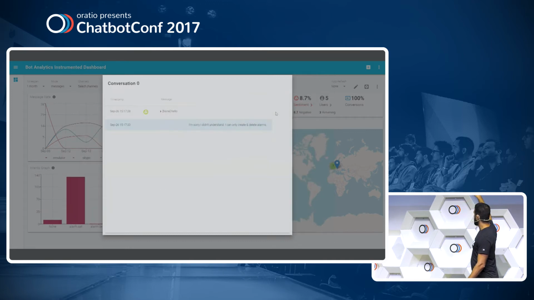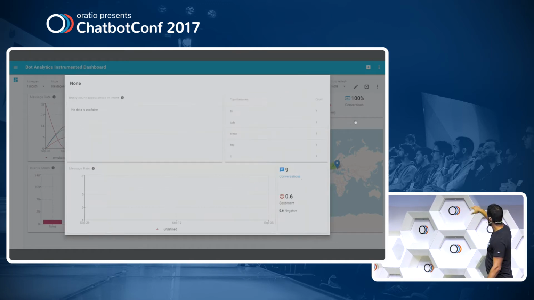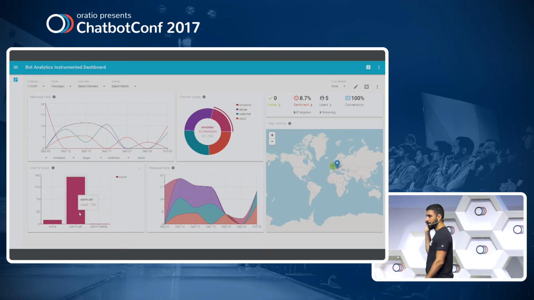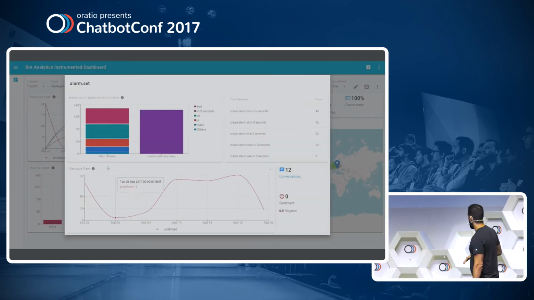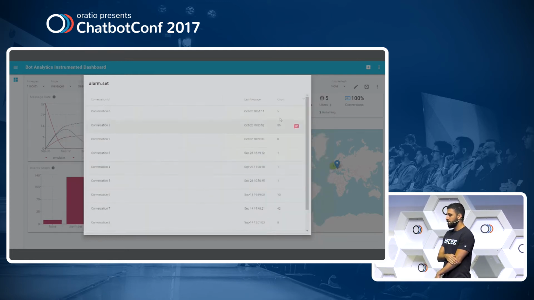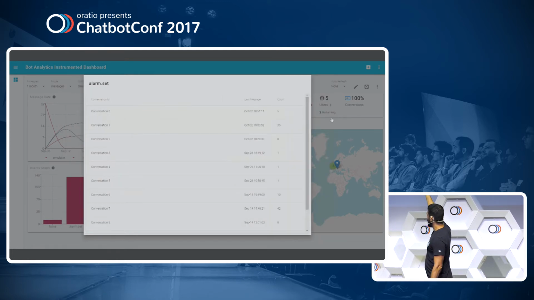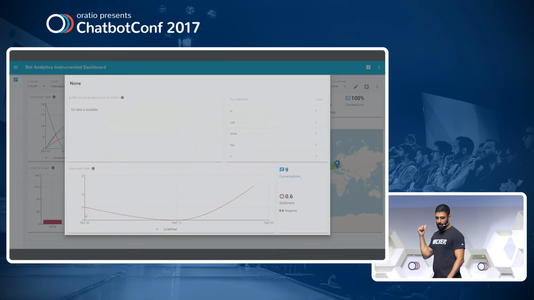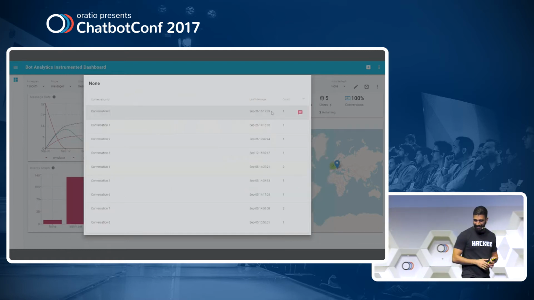Or if I click on conversations, I can see all the currently active conversations. It's running a bit quickly, but I can see them. And clicking on a specific conversation, I can see the text being sent between the user and the bot, and the dashboard would even pinpoint the exact locations in the conversation where alarm.set was called. Again, I'm sorry for this being really quick, but it's been done on the last hour.